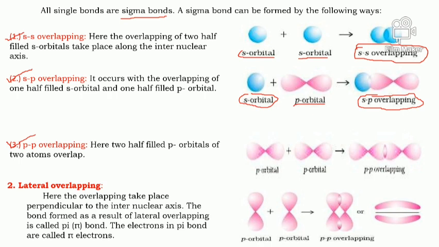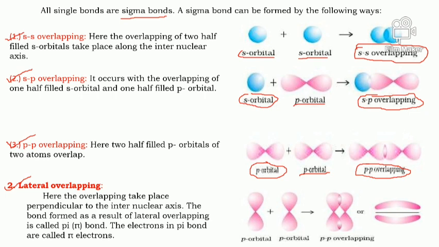When both half-filled p orbitals overlap along their internuclear axis, this results in p-p overlapping and the formation of a sigma bond. The second type of overlapping is lateral overlapping. When the overlapping is perpendicular to the internuclear axis, it is called lateral overlapping.